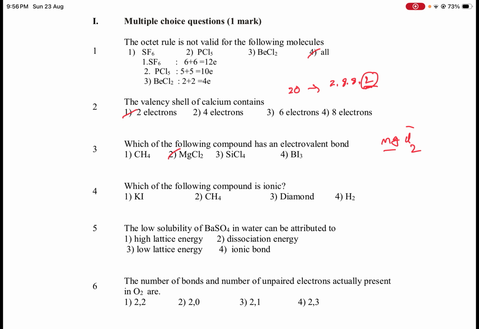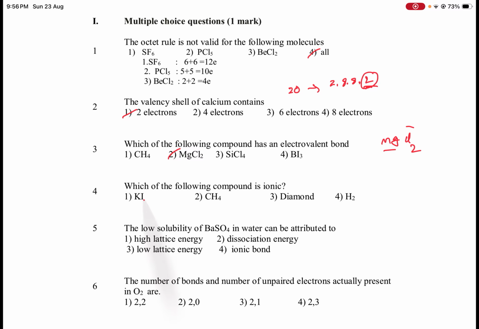Next, fourth one: which of the following compounds is an ionic compound? First one is KI, second one is CH4, methane, third one is diamond, fourth one is hydrogen. I already told that ionic bond is formed between a metal and a non-metal.